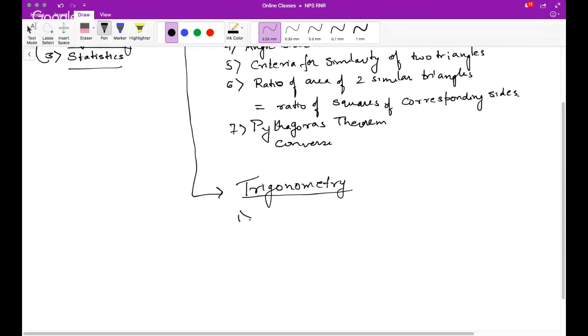So one was the basic t ratios, trigonometric ratios, the 6 ratios, and we discussed this also, the six t ratios.